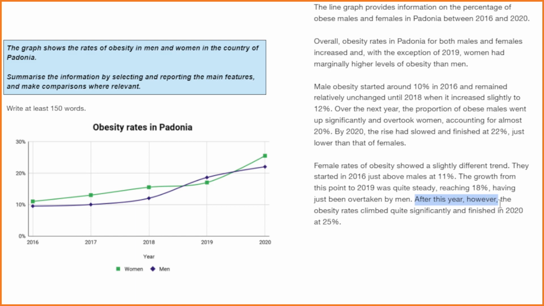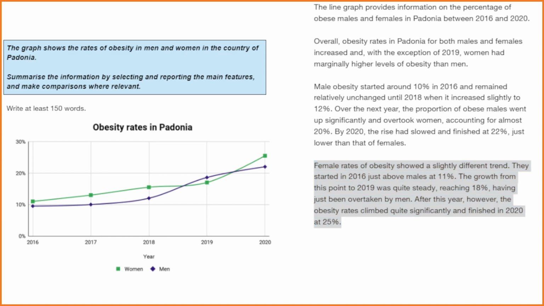After this year, however, and I've included however in the middle of the sentence to show contrast and to really exemplify and show it as an example and contrast. After this year, however, the obesity rates climbed quite significantly. So I'm showing that now the rates are going up quickly and finished in 2020 at 25%. So I've included what happens at the very, very end of the stage.